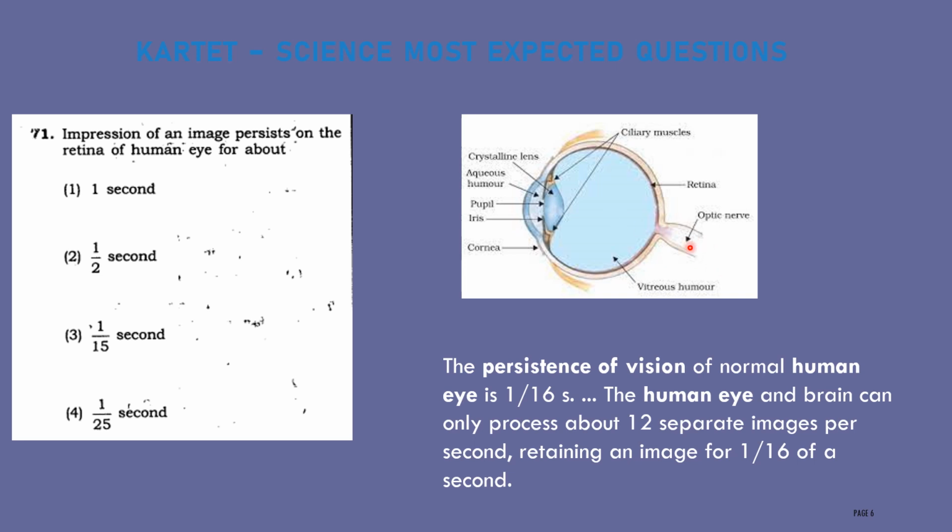Within this process, the correlation between retina and brain, they can process 12 separate images per second. Therefore, the correct answer is 1/15th of a second, the persistence of vision of a human eye.